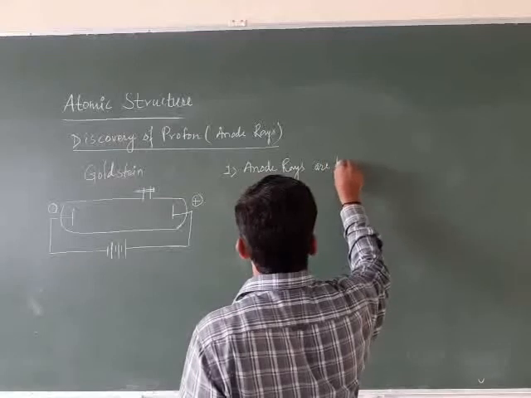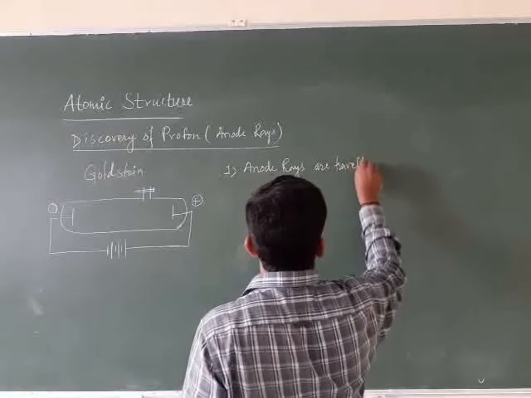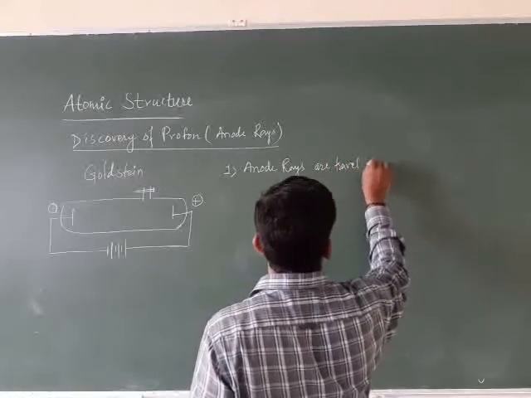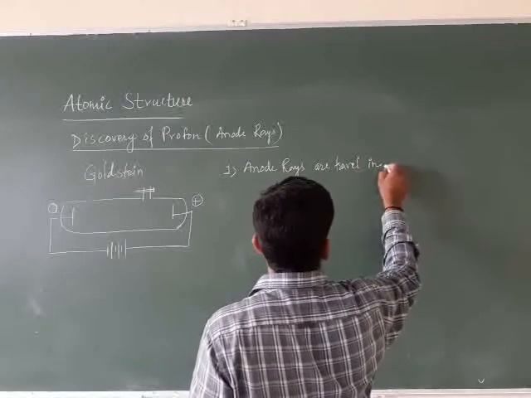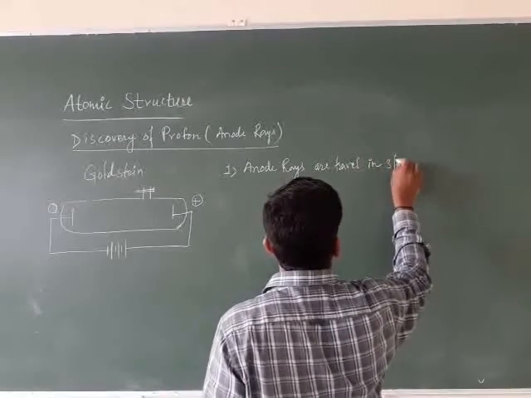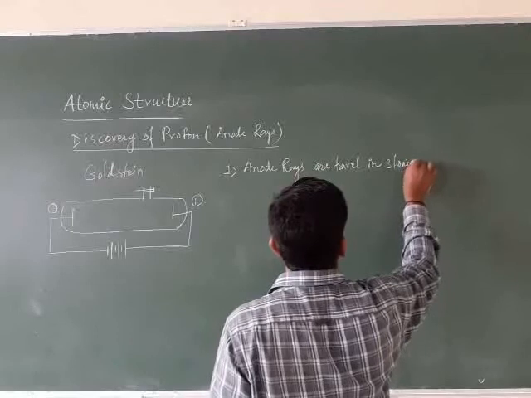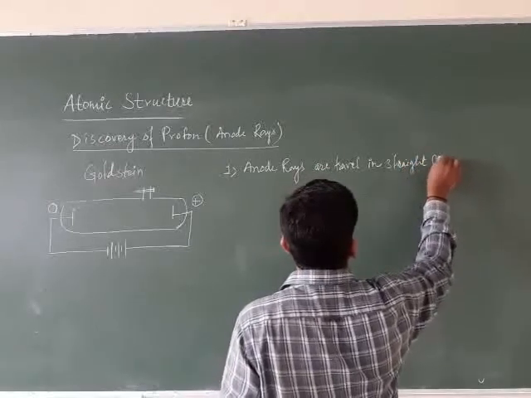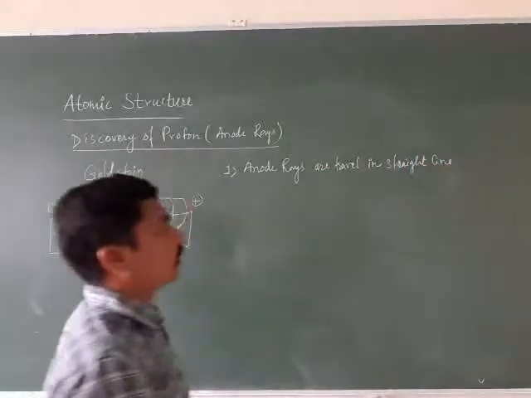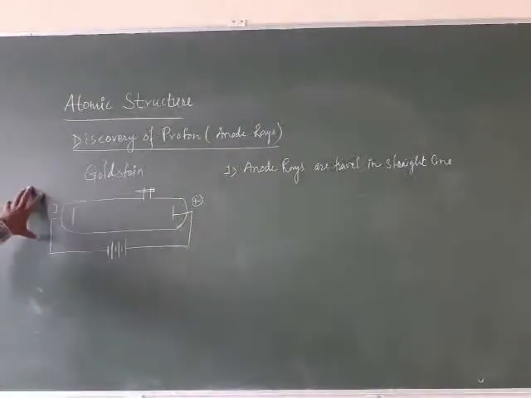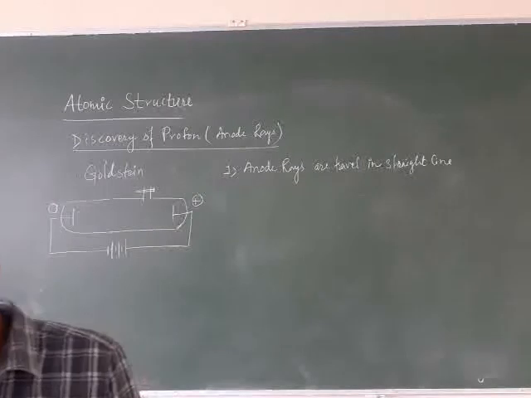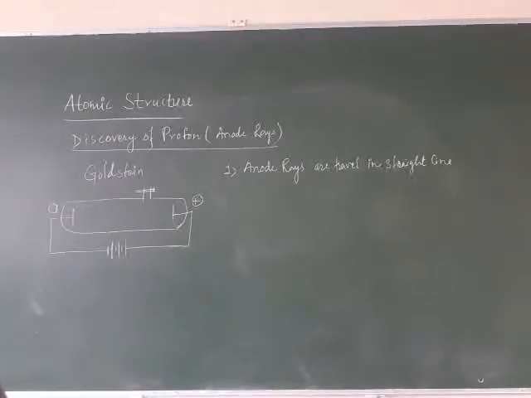First of all, anode rays travel in a straight line. Like cathode rays, anode rays also travel in a straight line. No problem over here.